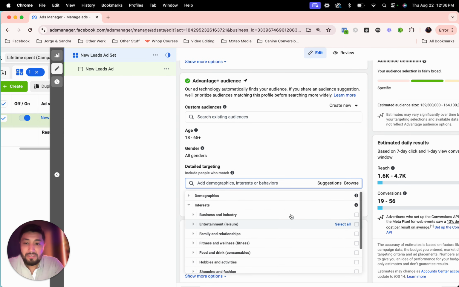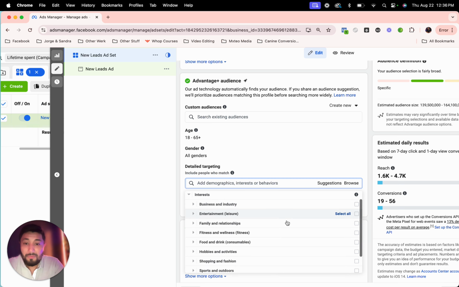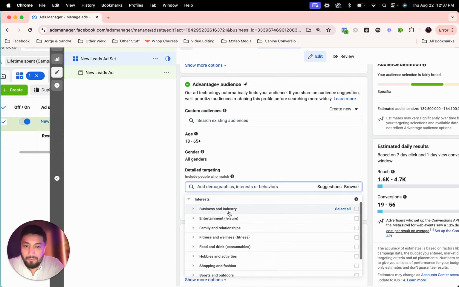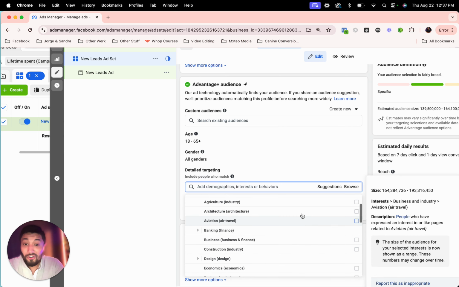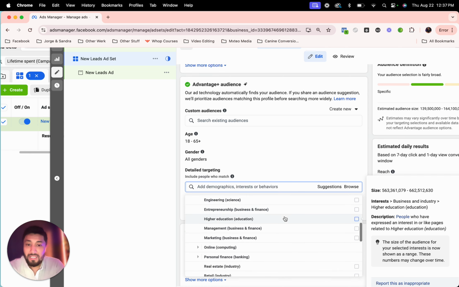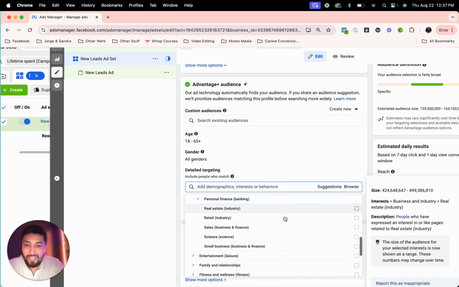Interests. All right, when it comes to interests, you can target people in the business or industry, in the entertainment, family and relationship, fitness and wellness. Like for example, if I go to fitness and wellness, we have all different types, from bodybuilding to running to yoga to weight training. If I look at business and industry, this one's a little bit longer, you can see so many options. People in advertising, agriculture, marketing, banking, business, construction, design, engineering, like all of these detailed targetings are endless here.